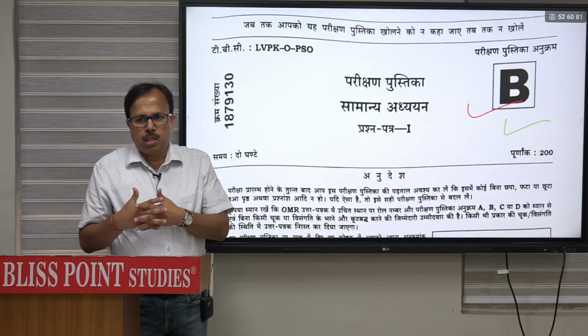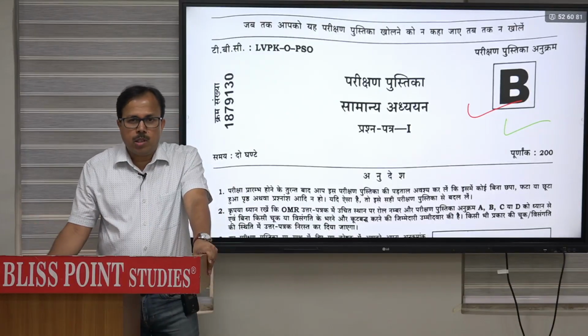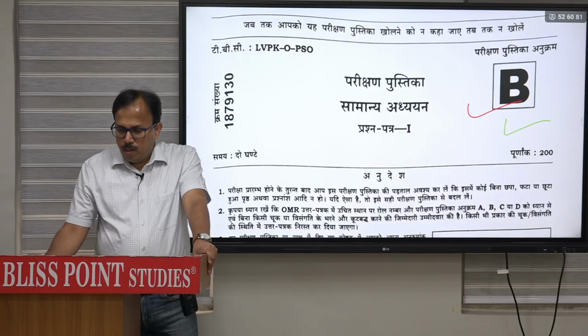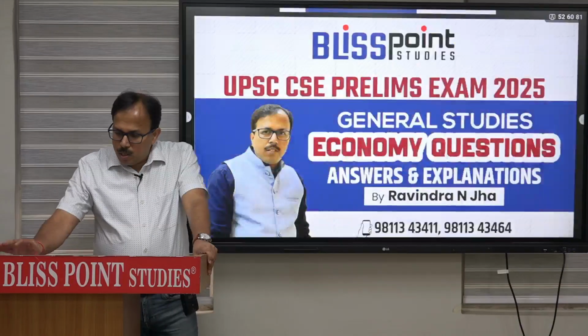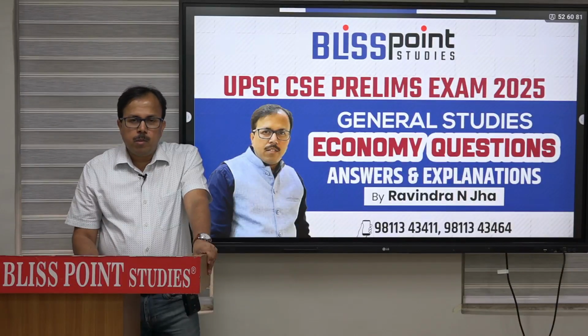But I think this year the questions have more objectivity, and confusing questions are quite limited and fewer. So this was the discussion for economy-specific questions for the prelims 2025. Thank you.